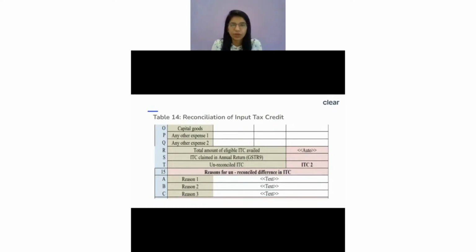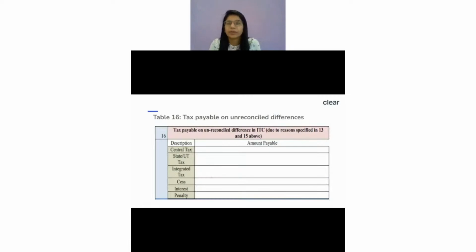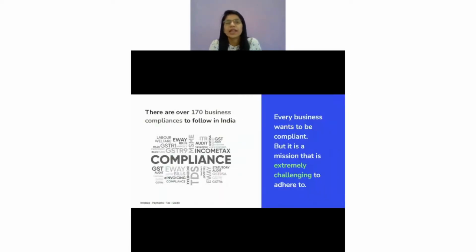Even if you don't give this breakup, that's okay, and most people are not even giving the breakup of this, right? So this is how your entire GSTR-9C can be auto prepared, which means you yourself can prepare it. If you would have noticed, if you have filed your GSTR-9 properly, most of the tables would be auto populated directly from the GSTR-9 form itself. So if you look into table number 6 auto prepared, 7 auto prepared, 8 auto prepared, 9 auto prepared, right? Most of the tables are already auto prepared from the GSTR-9 form itself. Only some adjustments, because of the financial statement turnover and GST turnover, if there are differences there, you would find that you have to tell the reasons for the same.